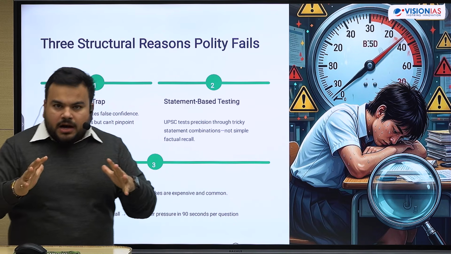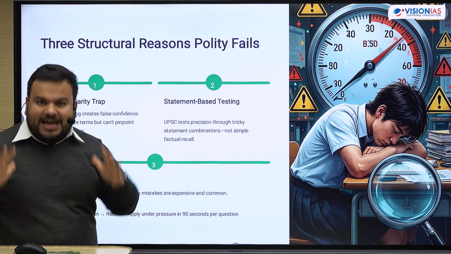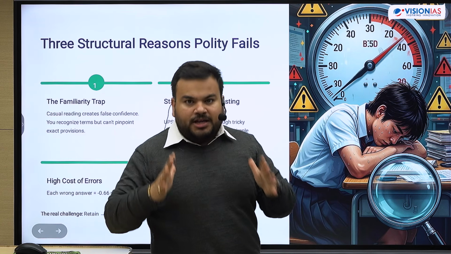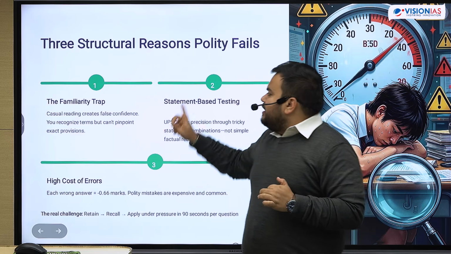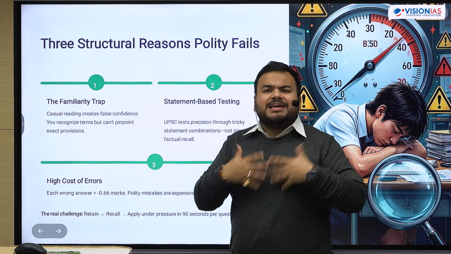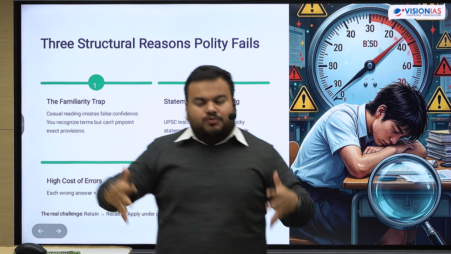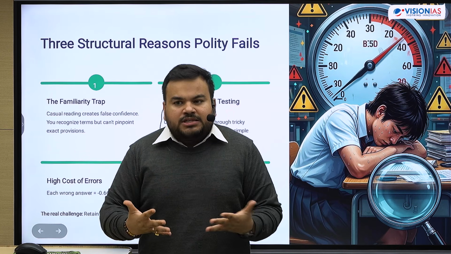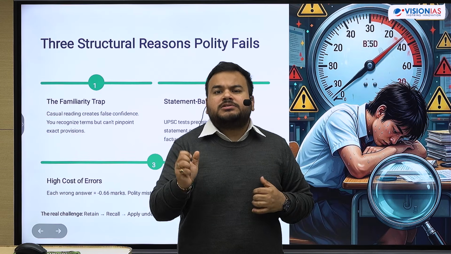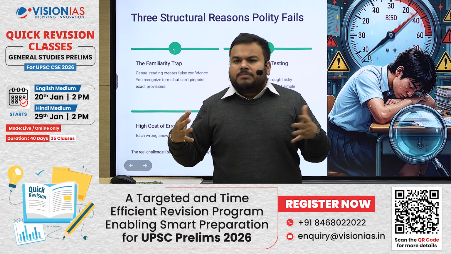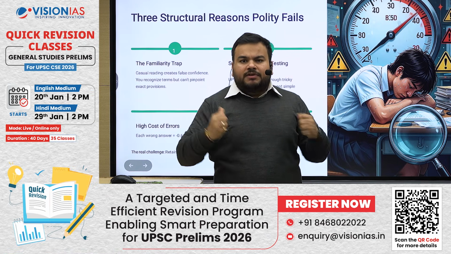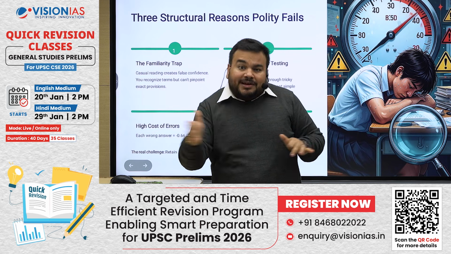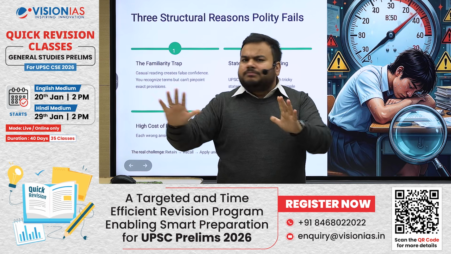Now, when it comes to certain structural challenges which a student faces while reading polity questions, number one is this familiarity trap. What exactly is this trap? Many times once we read polity and once we reread those things, we become confident with respect to a certain kind of topic. Let's say I have read the chapter of president or vice president. I'm confident that again I know this topic, and again I go for casual reading. That again, this is something I'm confident of.